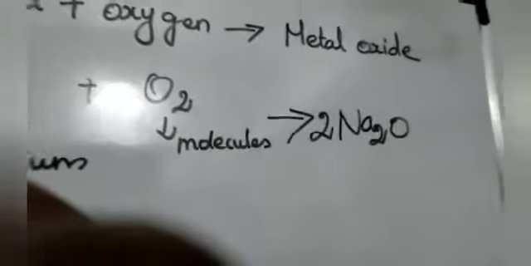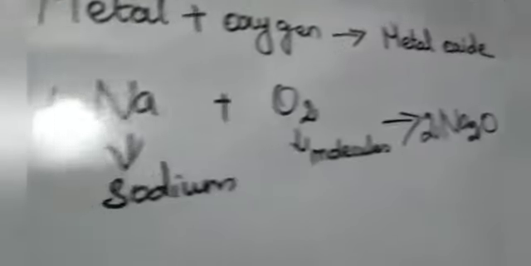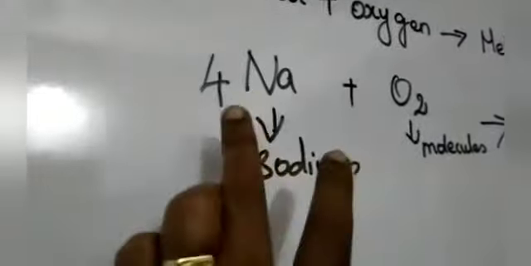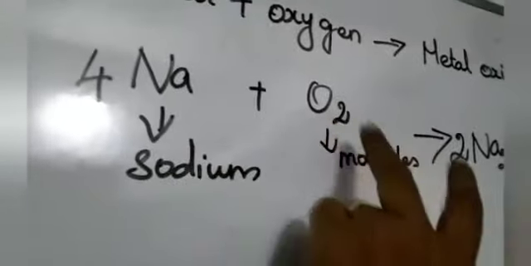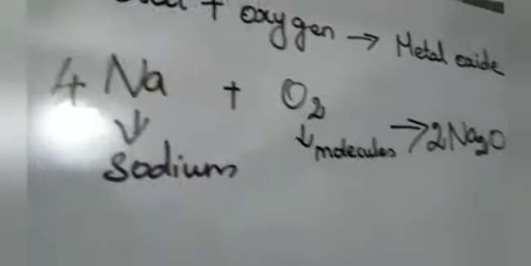2Na2O. It is which oxide? Sodium oxide. Okay, do you understand? Yes. Here, how many Na? How many sodium? 4. Here, how many oxygen? 2 oxygen. Okay. So, please check the amount of these.